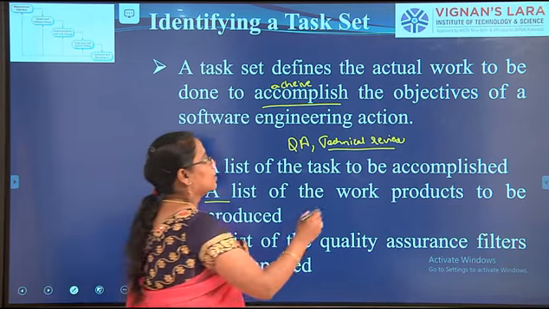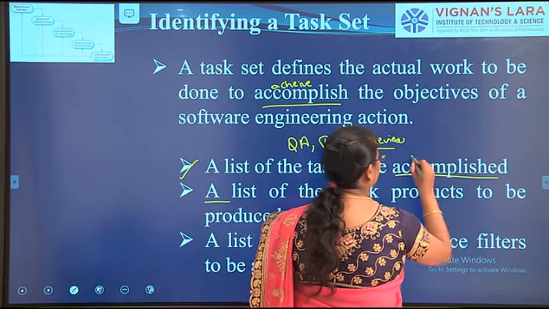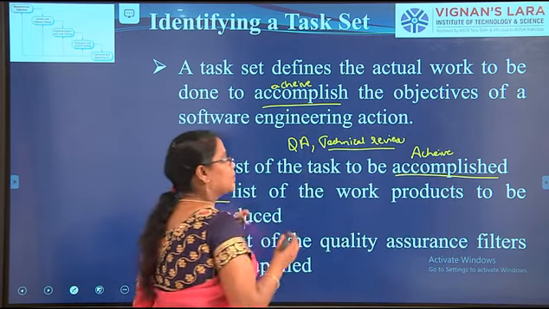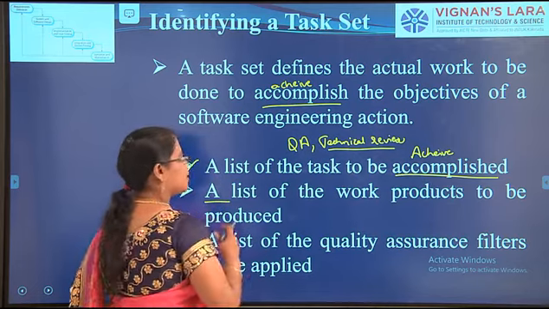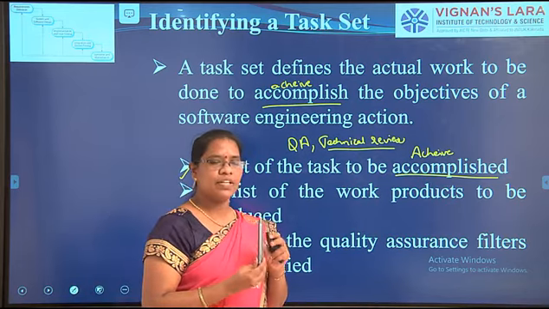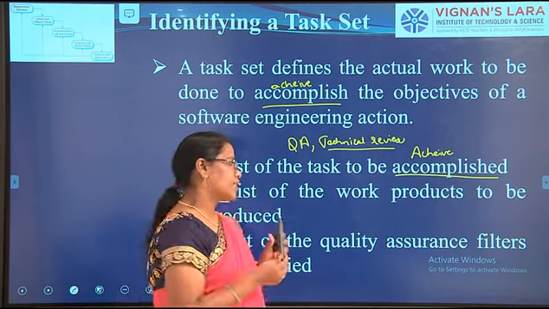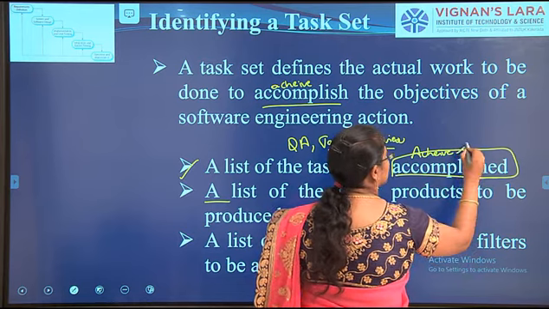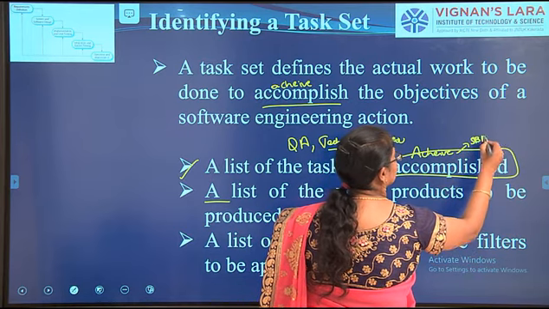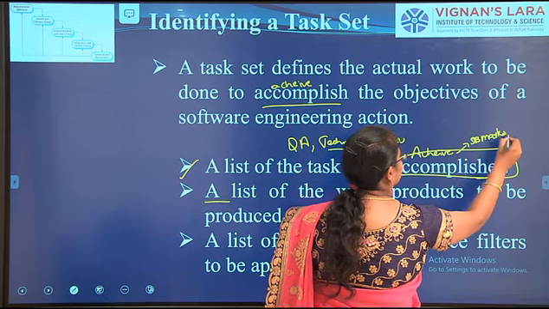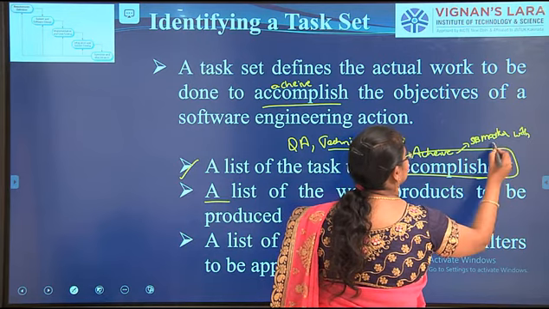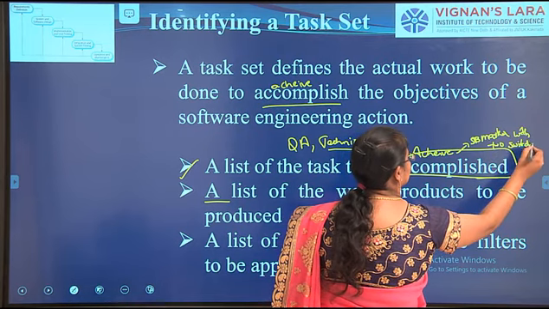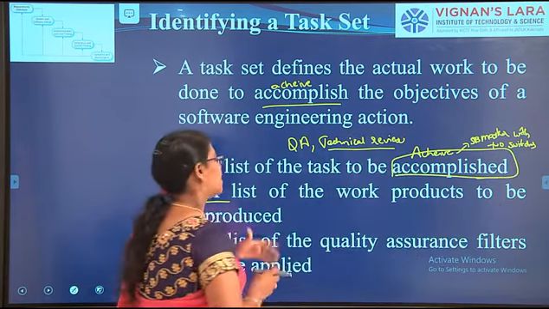That means what task we have to accomplish, and what we have to achieve at the end. As previously, from the start of the session, I am giving one example: a smart board pen, a smart board marker with 2 switches. This is just an example. So that is my task.